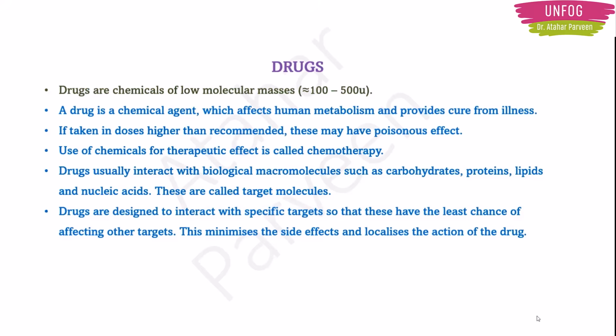This will minimize the side effects and localize the action of the drug. So this is very, very important. Or else we take medicine for one problem and we get another problem with that medicine. How will that medicine help us? We'll be in a lot of trouble then, right? Then we cannot take medicines also. Then how will we get cure from illness? That's why drugs are designed to interact with specific targets.